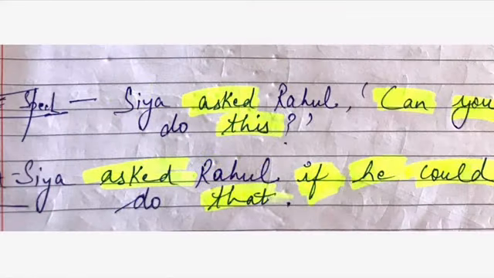Sia asked Rahul, can you do this? Asked will remain the same. The question is asked with the help of a helping verb, that is "can". So from this we come to know that we are to use "if" here, because it is a helping verb. "You" is the subject, and you will be converted to "he". Can is converted to could. Sia asked Rahul if he could do that. This is converted to that.